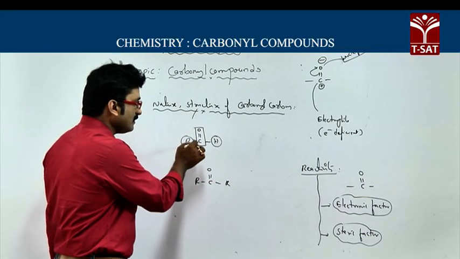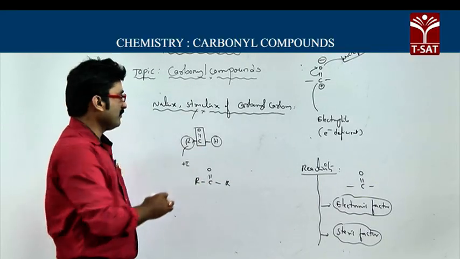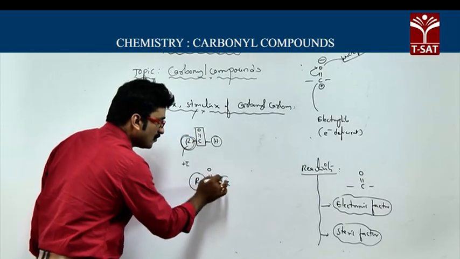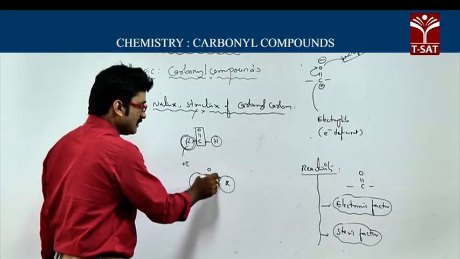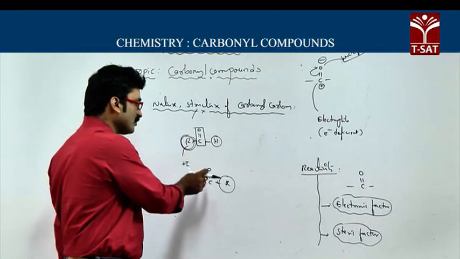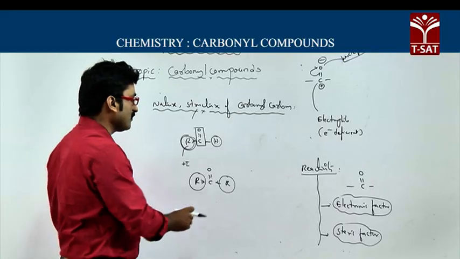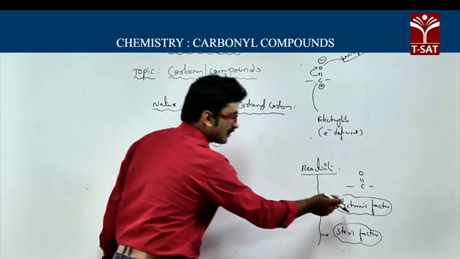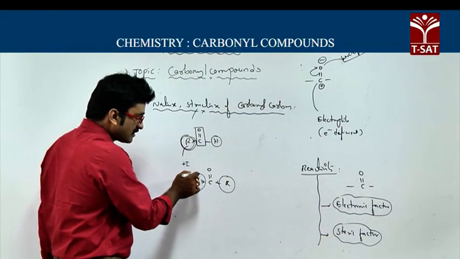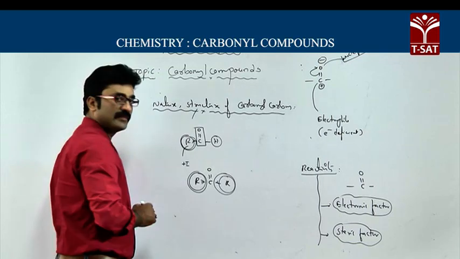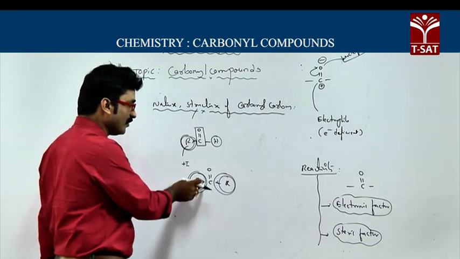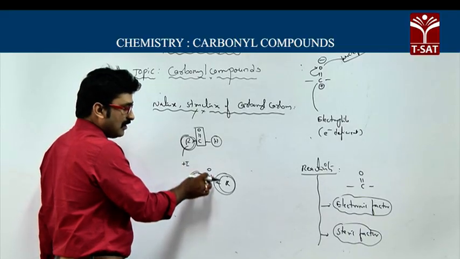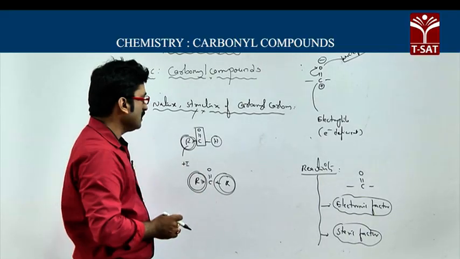Here, in aldehydes the electronic factor is more because only one alkyl group is there. But when it comes to ketones, two alkyl groups are there and they decrease the magnitude of positive charge on the carbonyl carbon, so they decrease the reactivity. By considering the electronic factor and steric factor, there is also steric hindrance in ketones. Crowding is more around the carbonyl carbon in ketones. Because of this, ketones are less reactive than aldehydes.